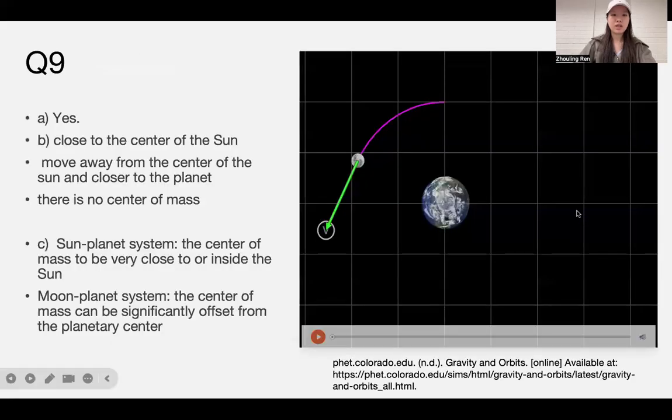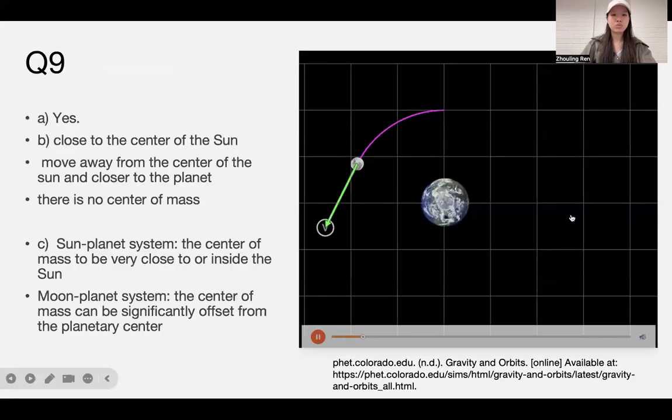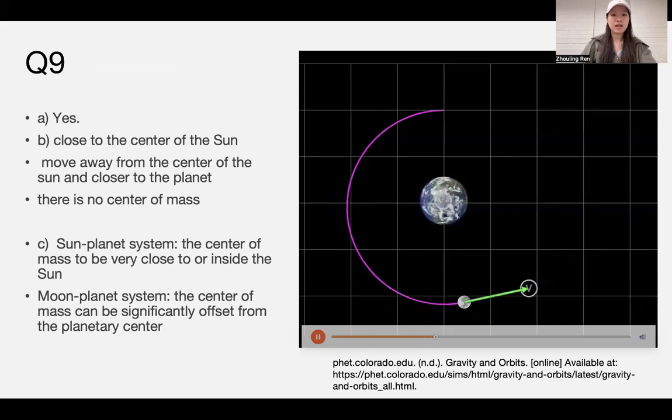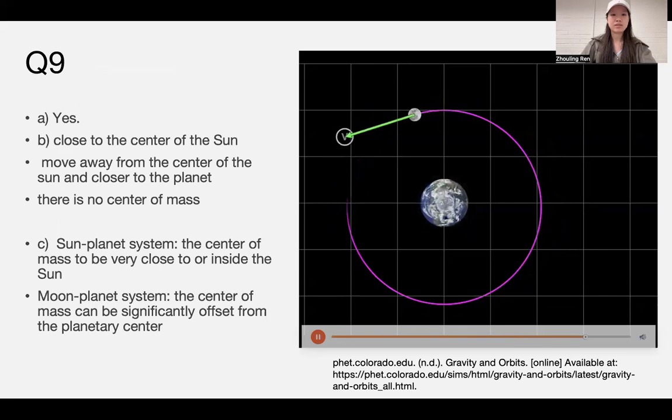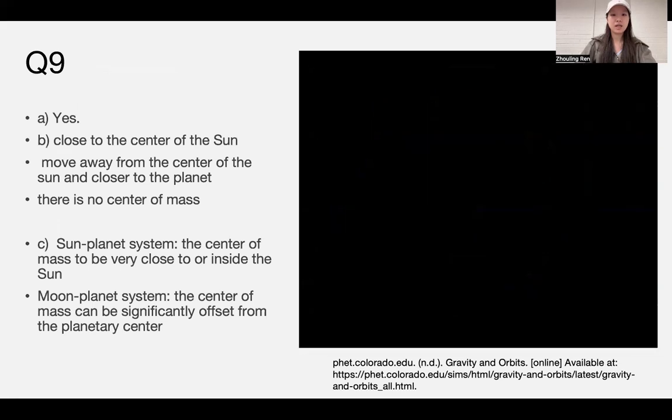When the moon orbits, the planet will move as well, but the size of the wobble is not noticeable because the planet moves around the center of mass at the same time. This means that the planet moves due to the gravity of the moon. The magnitude of the wobble depends on the mass of the planets and the distance between them. The greater the mass and the closer the distance, the stronger the movement of the planet will be.